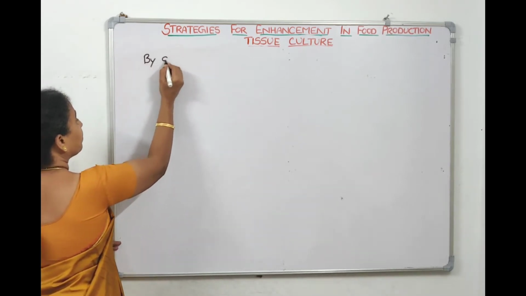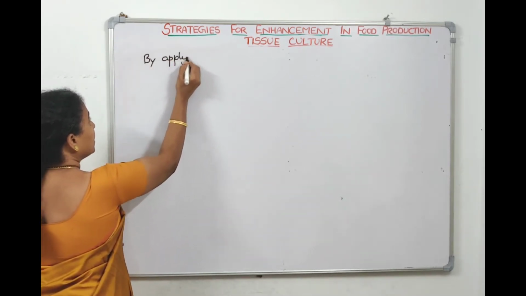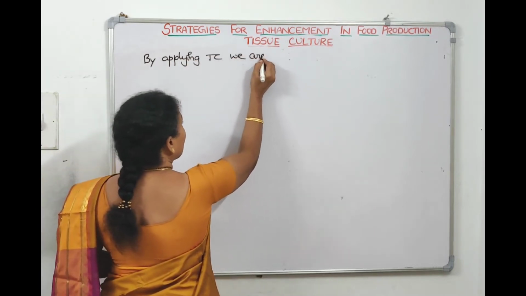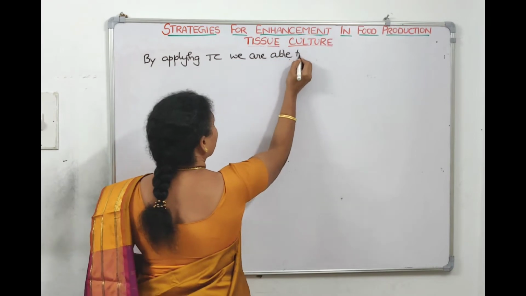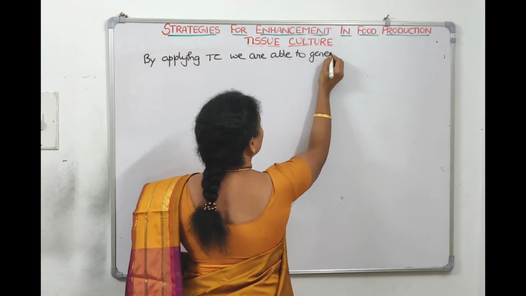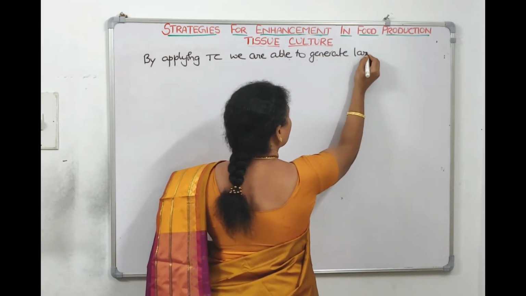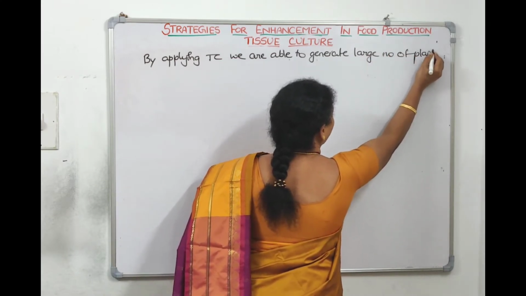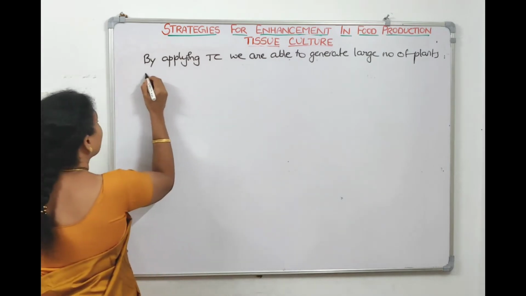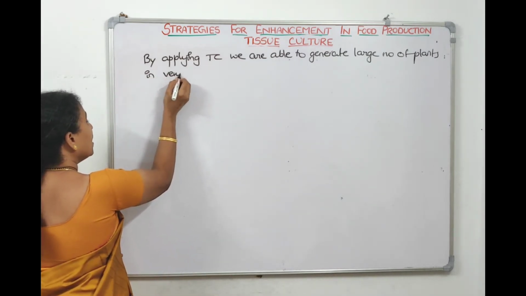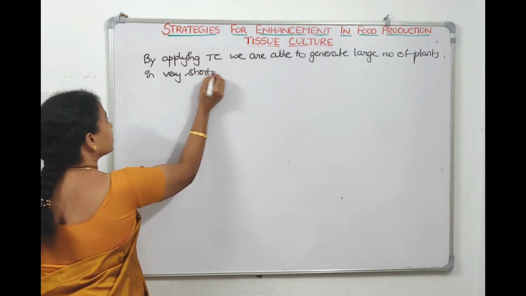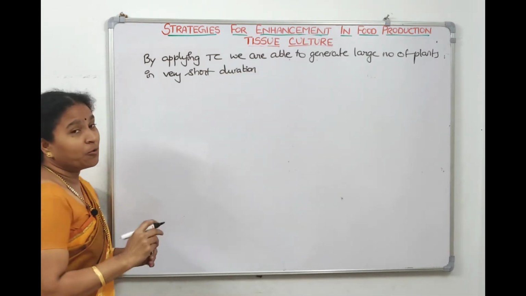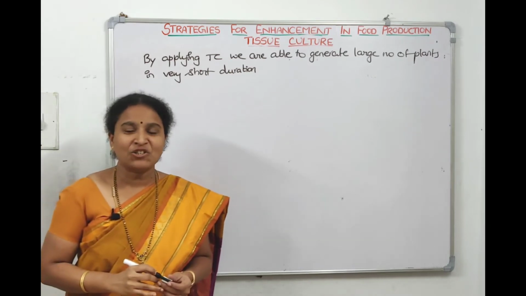By applying tissue culture, we are able to generate a large number of plants in a very short duration.